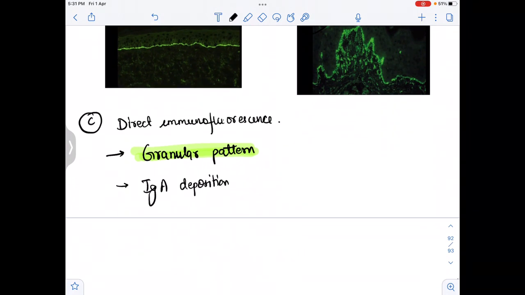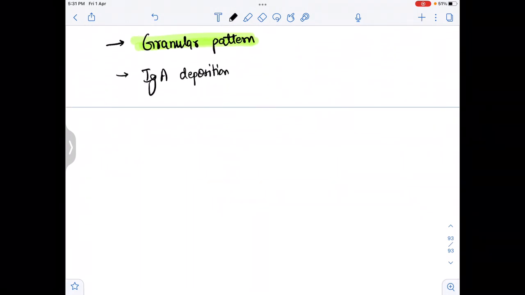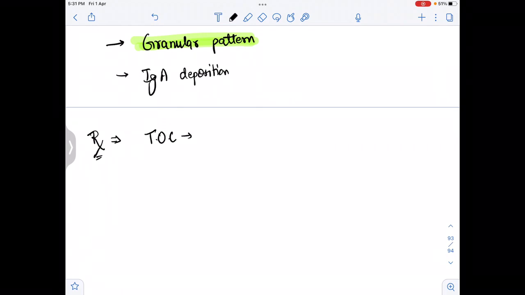And now, what is the treatment? How can we treat dermatitis herpetiformis? The drug of choice for dermatitis herpetiformis is dapsone. Please remember, D for dermatitis and D for dapsone. Along with this, we have to treat by giving a gluten-free diet.